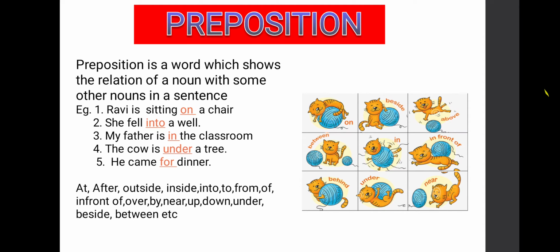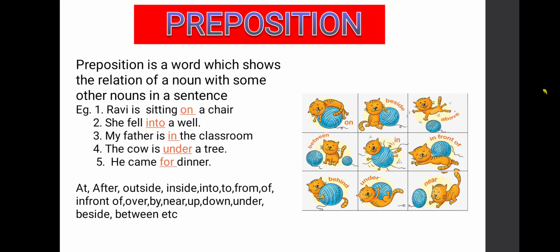Okay, see here. I had given some other prepositions here. At, after, outside, inside, into, to, from, of, in front of, over, by, near, up, down, under, beside, between. These all are prepositions. The duty of preposition is to show the relation of a noun with other nouns in a sentence. Here, he is standing outside of the gate. Where is he standing? Outside. So, outside is a preposition.